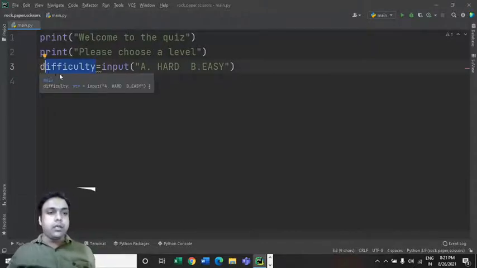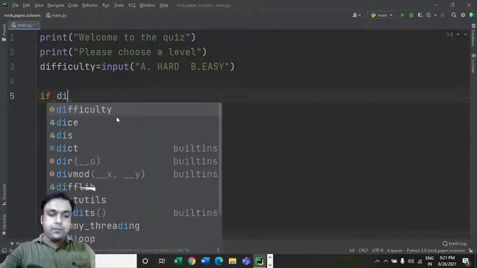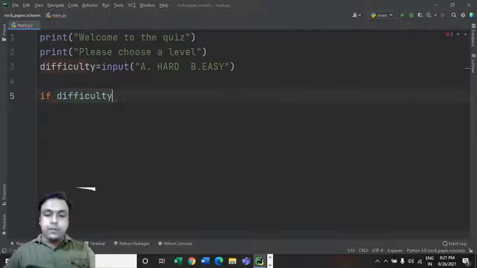Okay, now we have to define an if control statement. If the difficulty is equal to A, so the user has to input A if he wants to play the hard level. If he wants to go with the second option, he can input B, and that's what is going to get saved in this variable named difficulty. So if difficulty is equal to A, then what should happen?